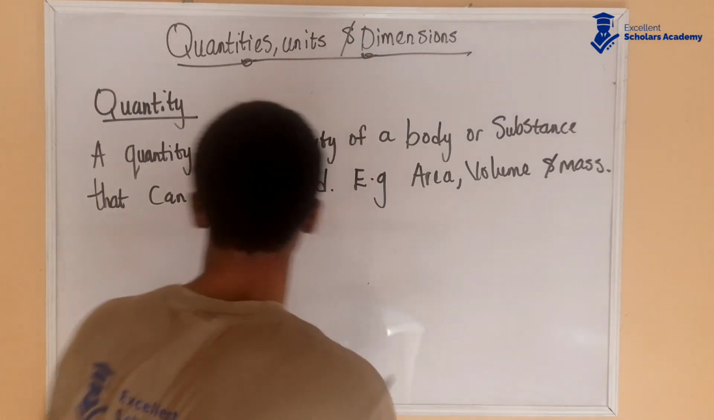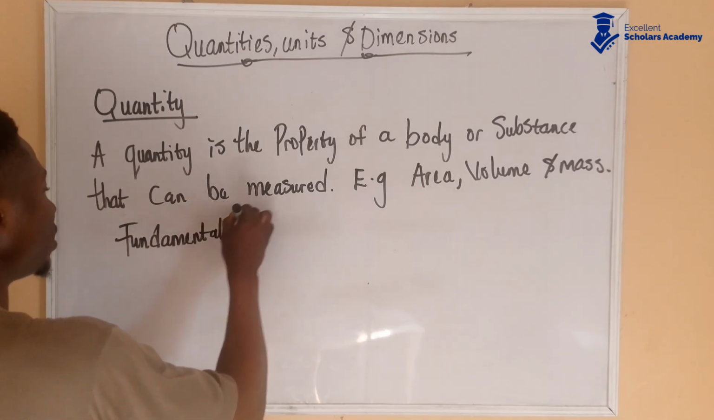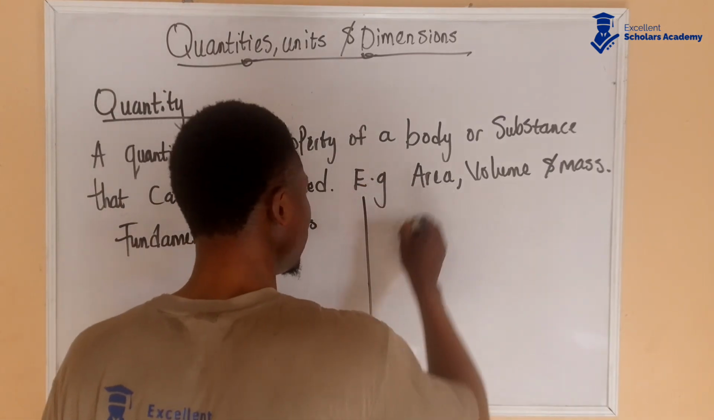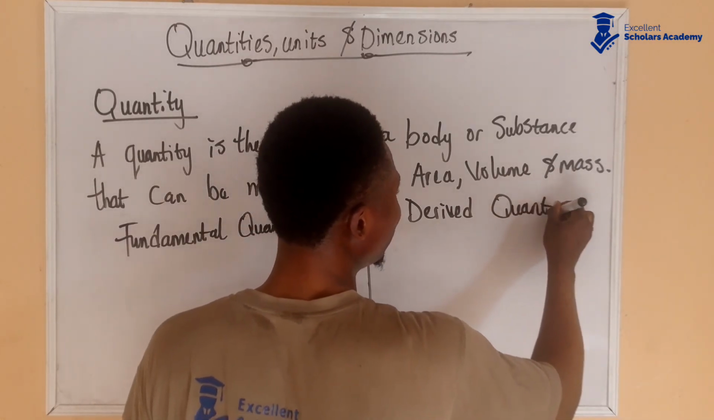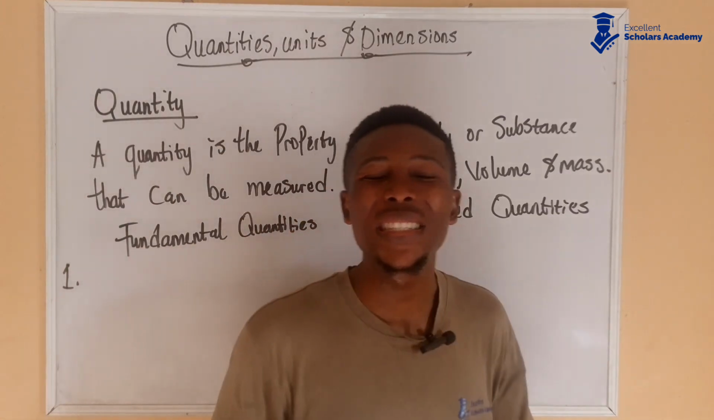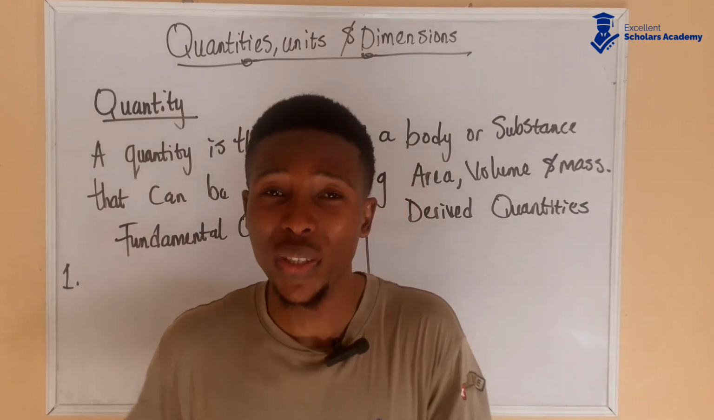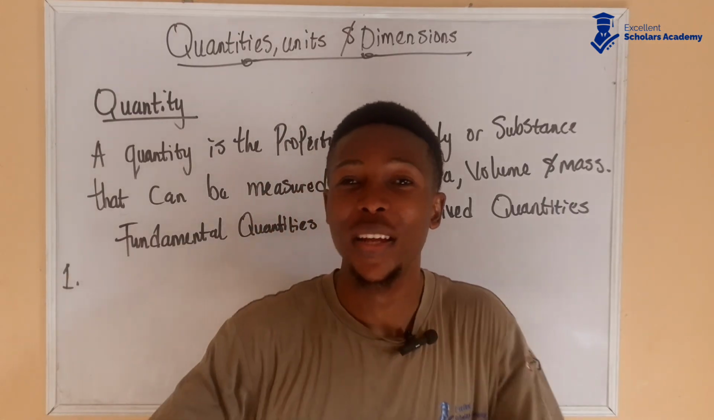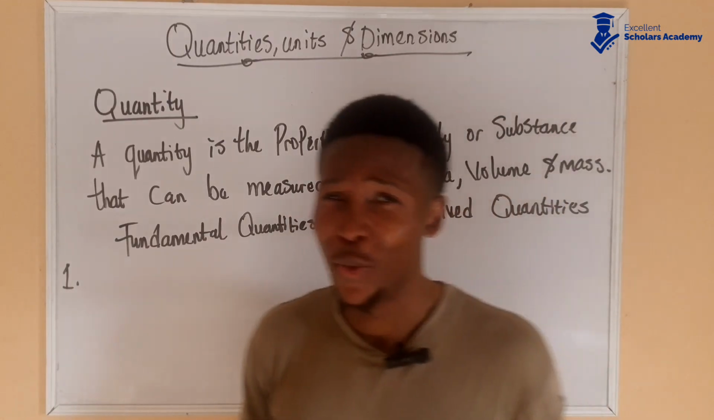Now we have two types of quantity. We have fundamental quantities and derived quantities. Now, what is a fundamental quantity? Fundamental quantities are independent. They do not depend on other quantities. They are independent of themselves. They are, let me use the word, the boss of themselves. I guess you understand it like that.